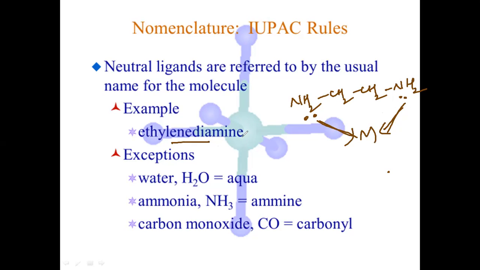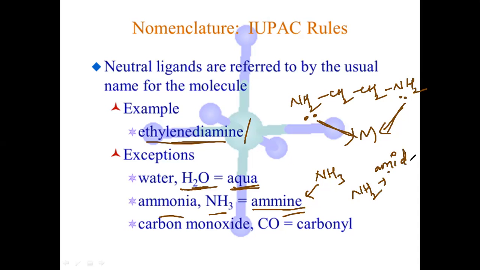In case of neutral ligands, you do not have any suffix. You can directly write the name, like ethylene diamine. But some exceptions are there. Water you don't write as water; you must write aqua. Ammonia you must write as ammine. If it is NH2, then you must write amido, but here NH3 is there, so you must write ammine.